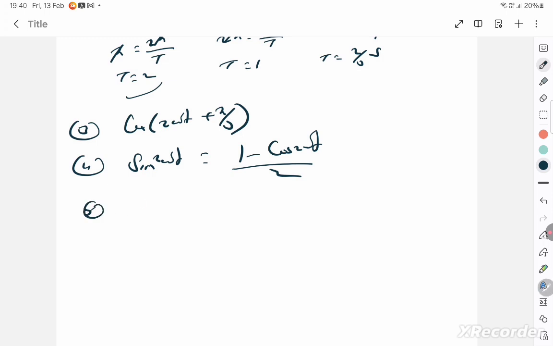Can I go to the next question? Cos omega t plus 2 sine square omega t. You can never express this as one single sine function. It may be periodic, but it's not simple harmonic. That's all. Are you clear? So let's go to the next.